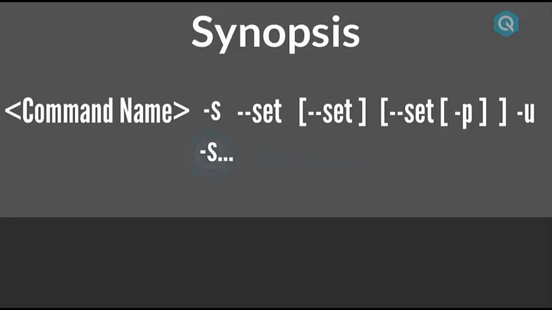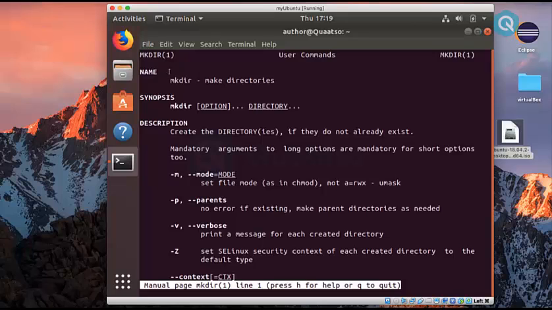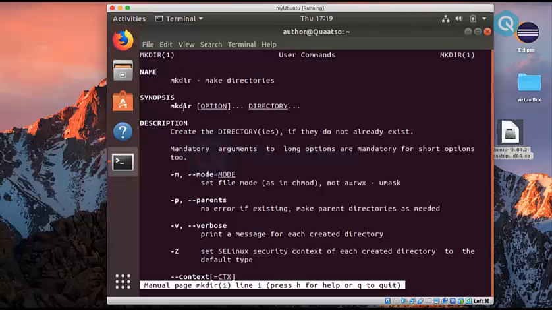make directory, or mkdir. So let me open man mkdir, which means the manual of mkdir, make directory. Hit enter. Now you can find mkdir, which makes directories. From the synopsis, this is the command name and we have an option with three dots, which means we can provide different options of the same type, and a mandatory operand, which means a directory is required in order to use it. Let's decipher it. The name is mkdir.